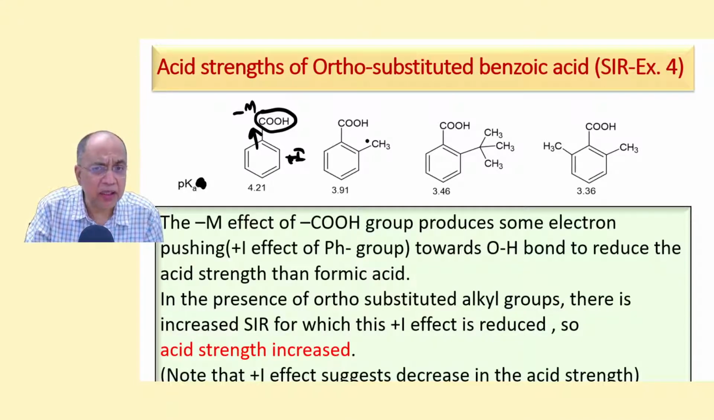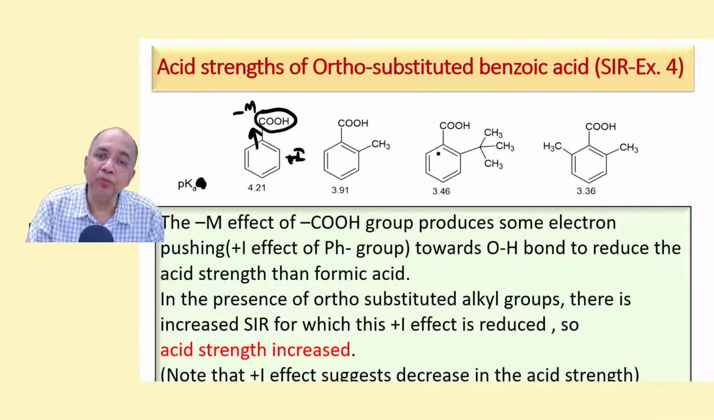But if there is methyl here, then the planarity is destroyed. So as a result, the minus M effect will be reduced. So the plus I effect is also reduced. Less is the plus I effect, more is the acid strength. So here, because of the bulk, still there is reduced minus M effect. Less is the minus M effect, less is the plus I effect. So less is the plus I effect, greater is the acid strength.